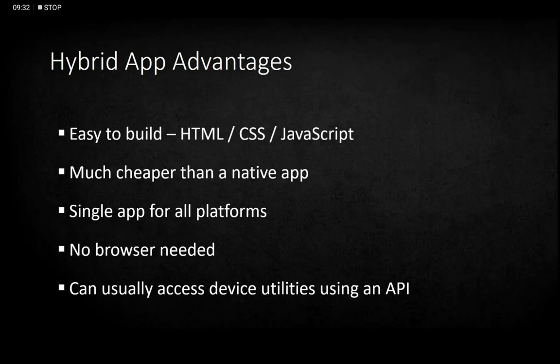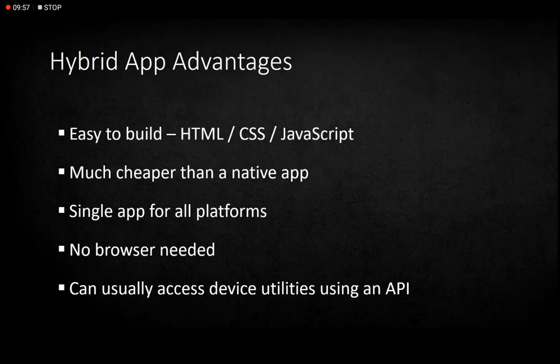Here are some advantages of hybrid apps. They are easy to build just like your web applications. You can build them easily with the help of some basic languages. They are much cheaper than a native app, so you can use only one hybrid app on different platforms.